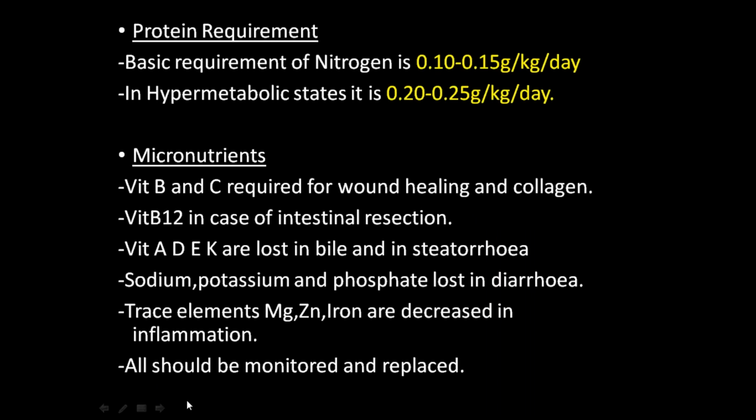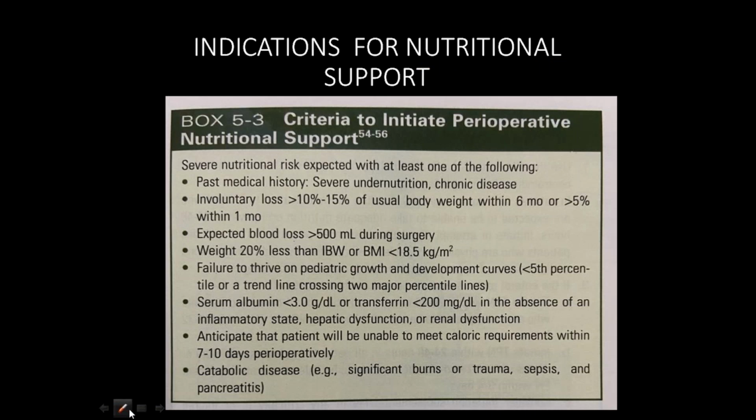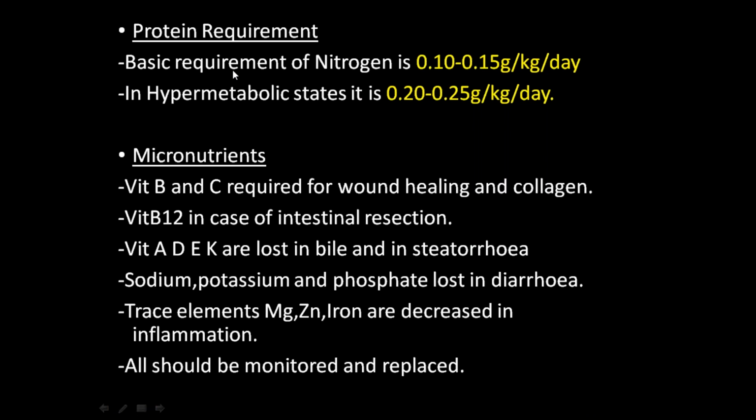Next, protein requirement. I will complete this session with this slide, and next time I'll discuss enteral and parenteral nutrition. So, the basic requirement of protein. Protein is usually measured in terms of nitrogen, because nitrogen is a part of the amino acid. Protein is nothing but the building blocks of amino acids, and within the amino acid there is nitrogen. So, the basic requirement of nitrogen.